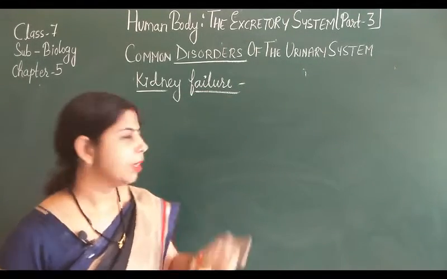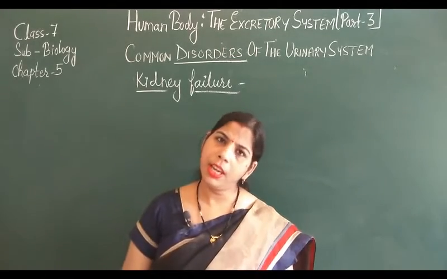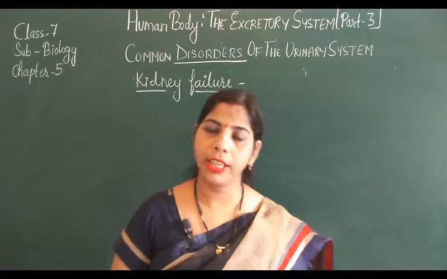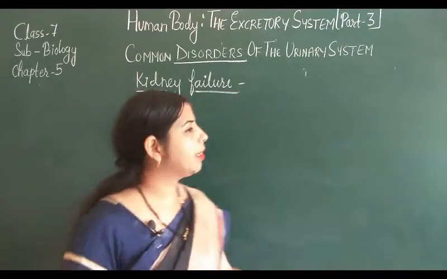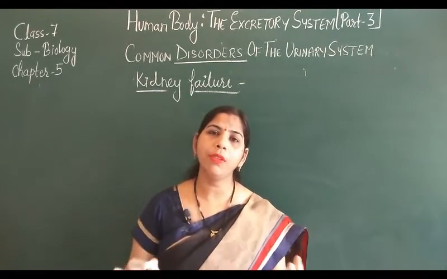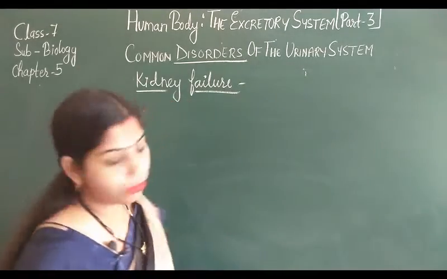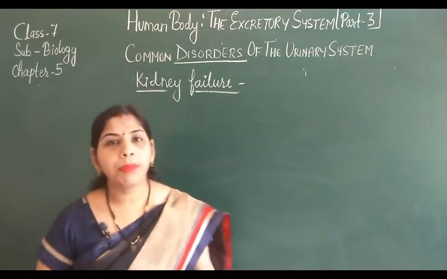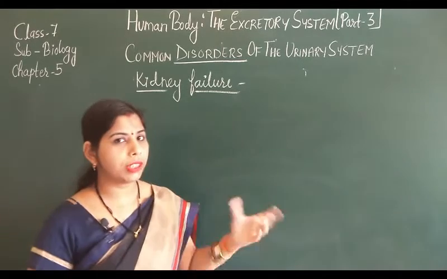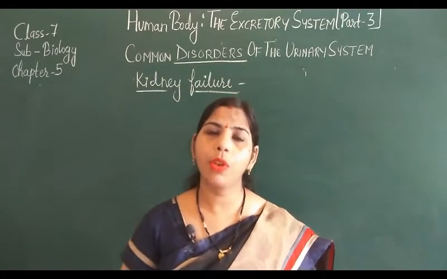At that time, the second kidney automatically takes charge and performs all the functions of the other kidney. But due to some disease or problem, sometimes both kidneys fail to work properly. At that time the person cannot survive for a long time, because when the waste is not removed from the body, how can the person survive for long years?